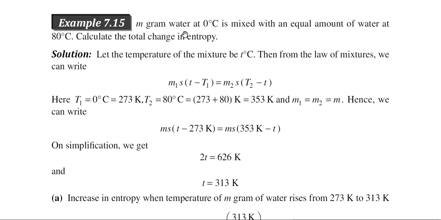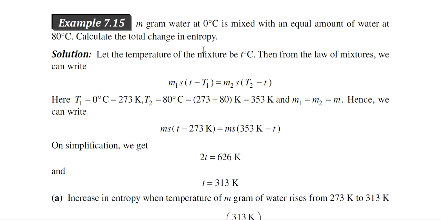Next problem: m gram water at 0 degree centigrade is mixed with an equal amount of water at 80 degree centigrade. Calculate the total change of entropy. Exactly similar type of problem that we have discussed earlier. Here one point to note is that the masses of the two systems are equal. When the masses of the two systems are equal, it is generally observed that the temperature of the mixture is in the middle of the two.